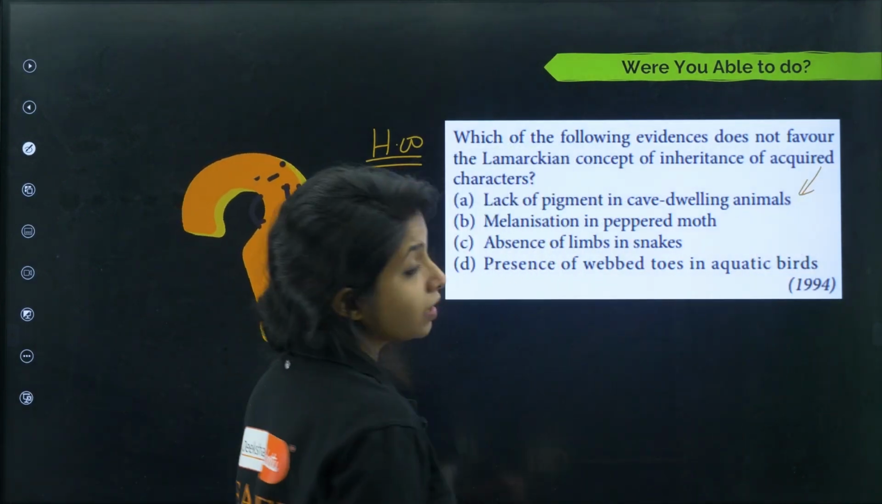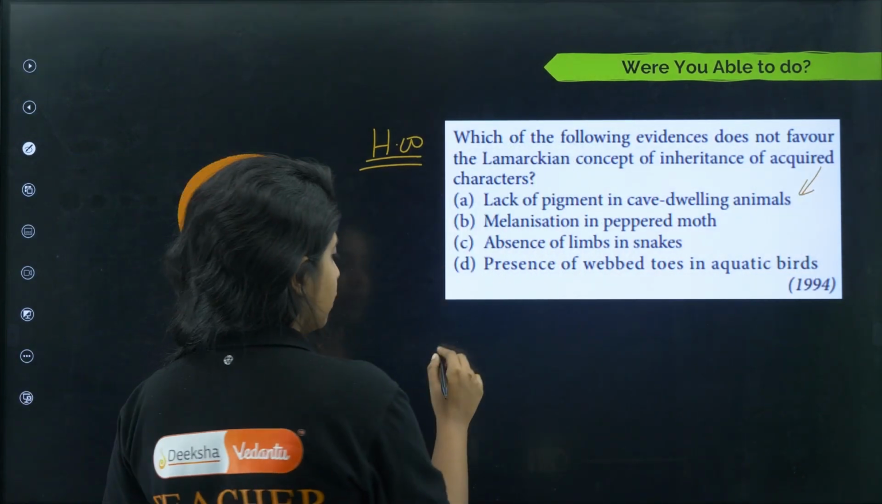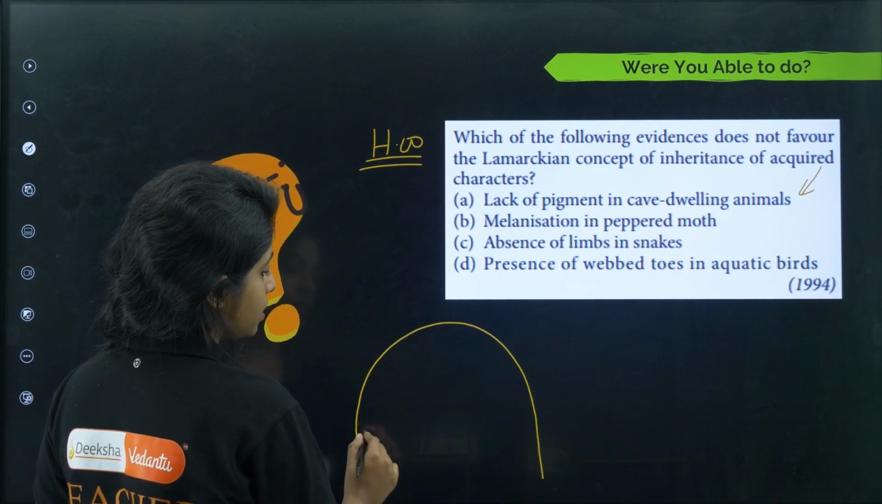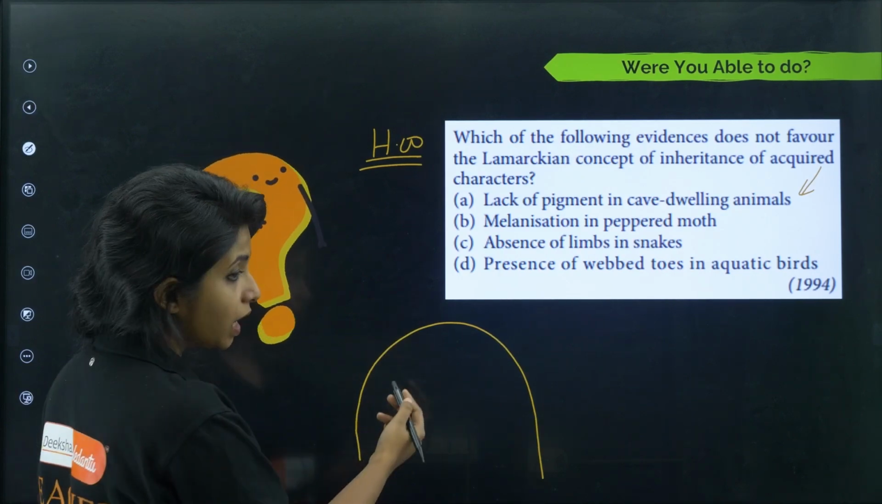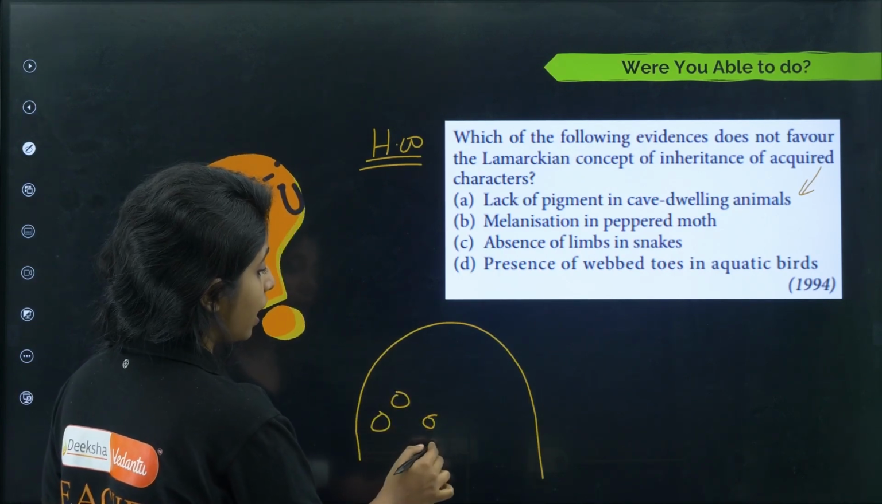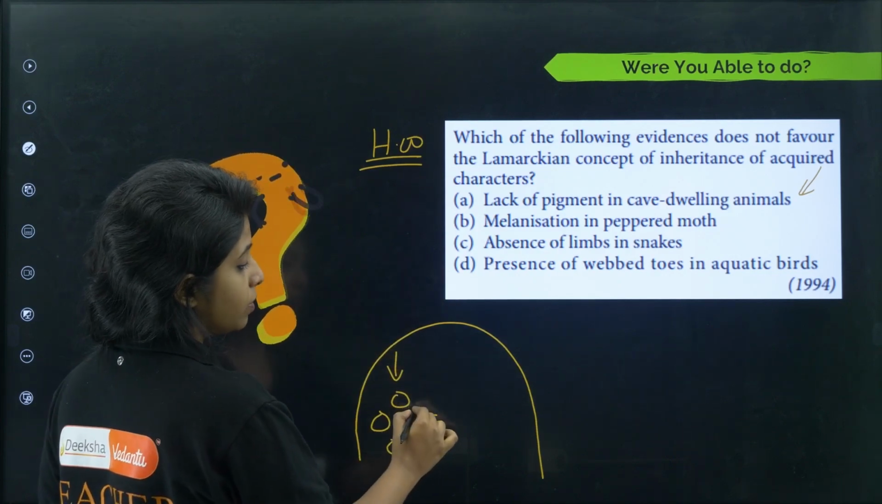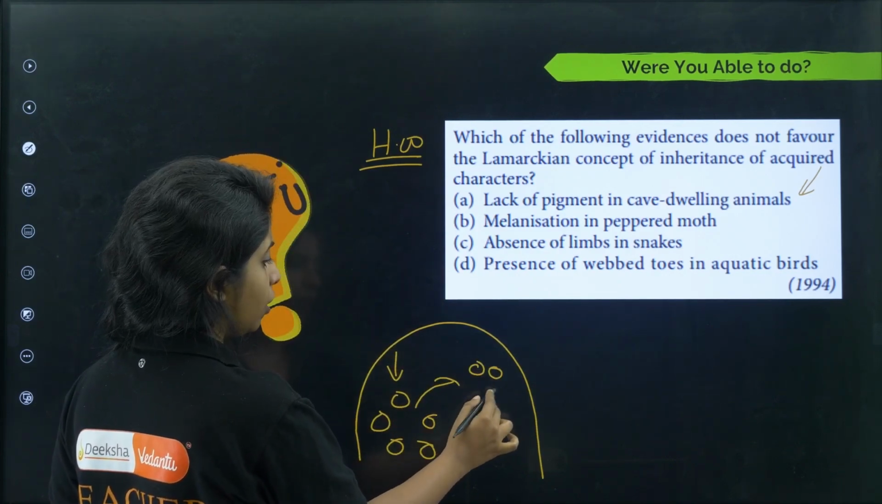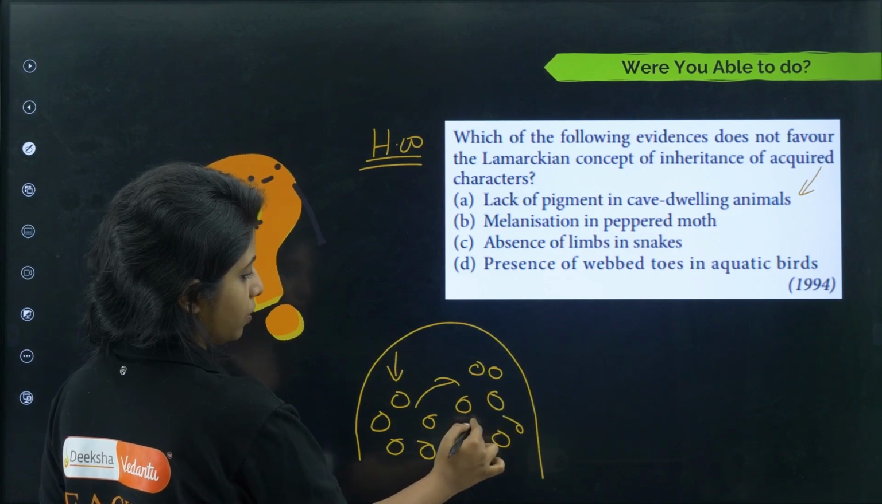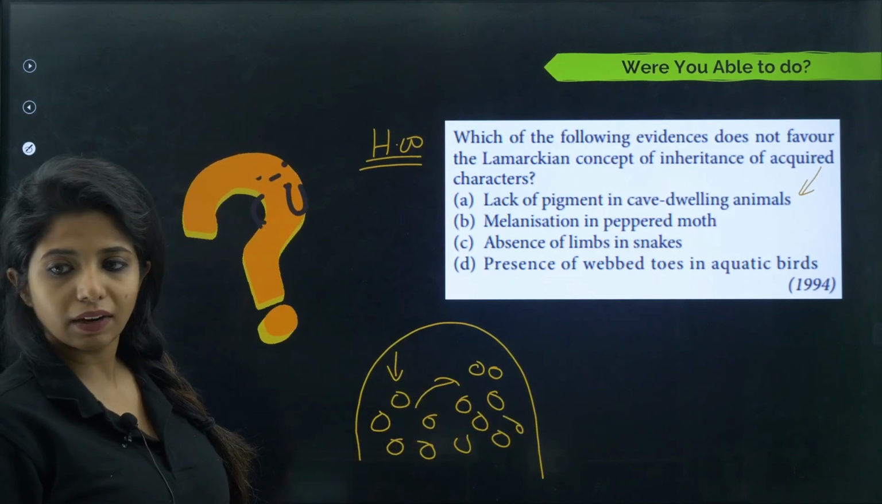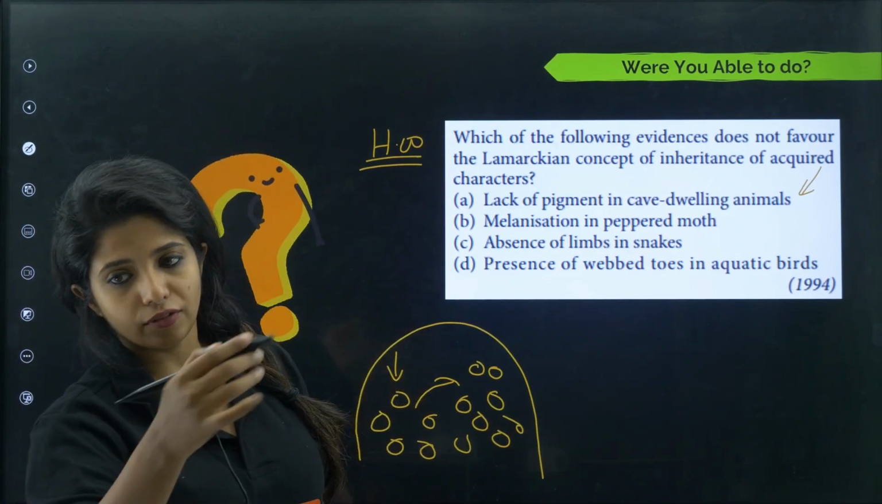This supports the Lamarckian concept. There was a cave, and in that cave there might be organisms who had pigments and organisms who did not. Since they were living inside the cave, they did not have pigments, they acquired it. And now all of them do not have any pigments. So lack of pigment in cave dwelling animals is an example of Lamarckism.